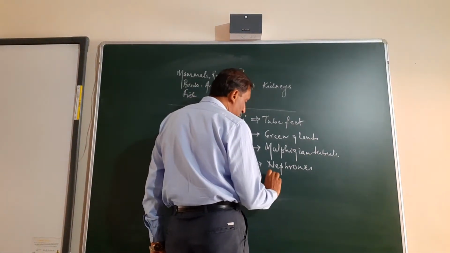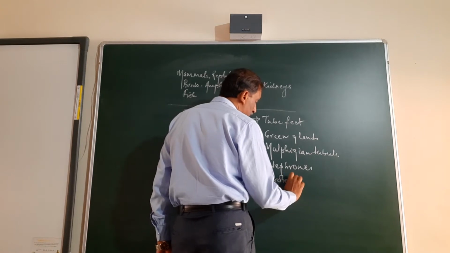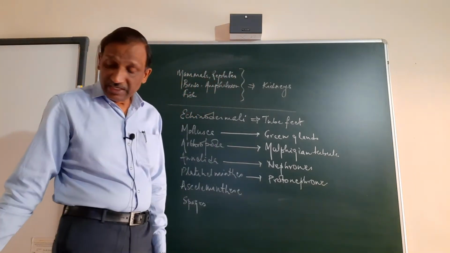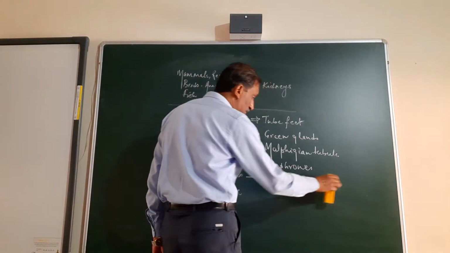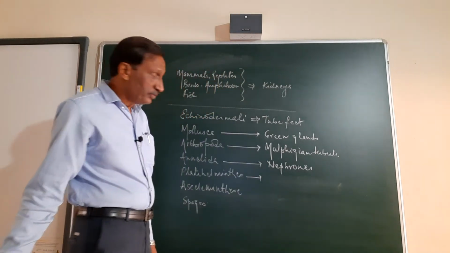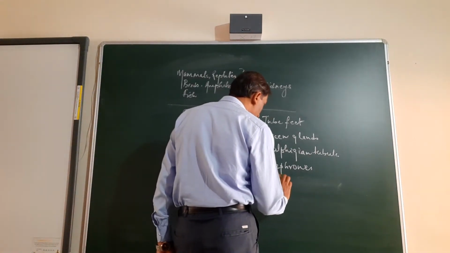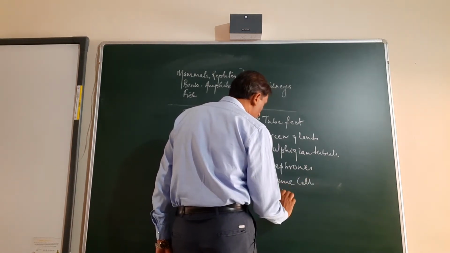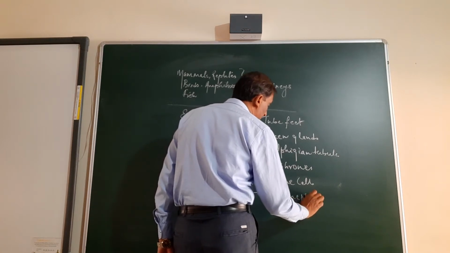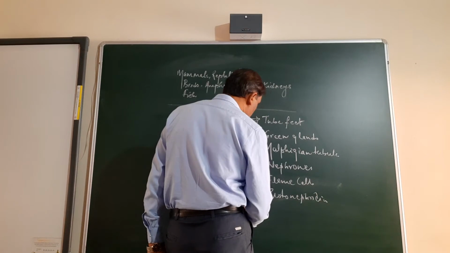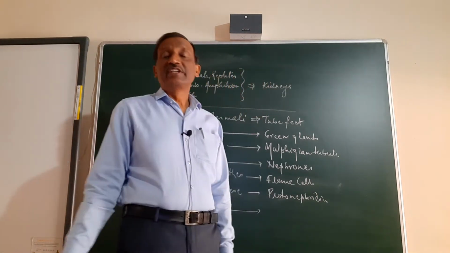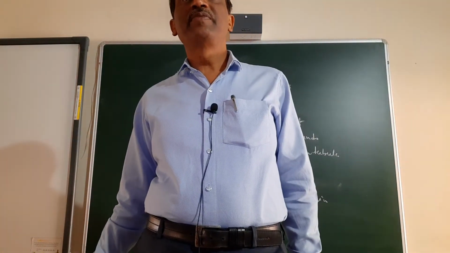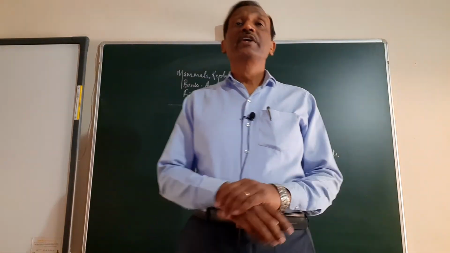Platyhelminthes, protonephridia, no, platyhelminthes will have flame cells. Here they have got protonephridia. And sponges, they don't have any specific organ. Rather, they are eliminating the waste simply from their general surface. Okay, so these are given here.